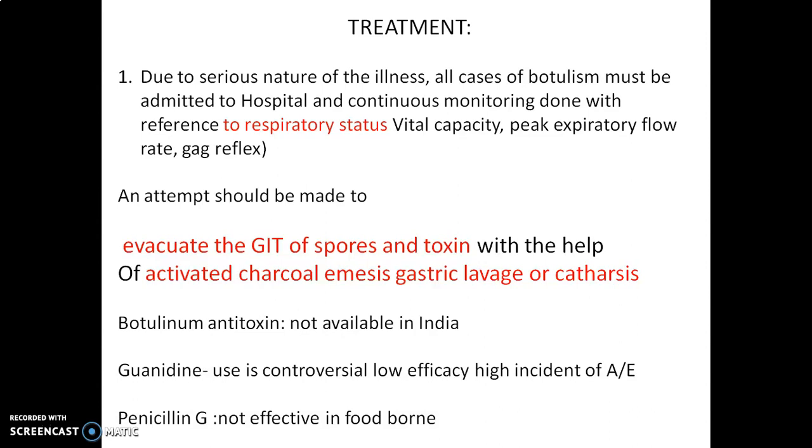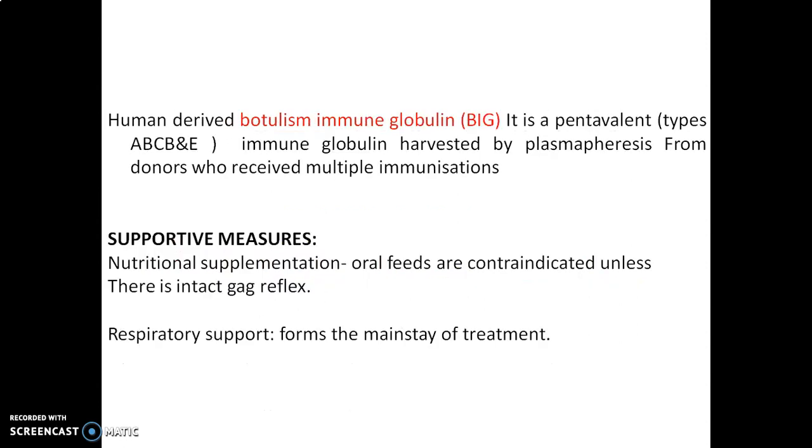Even botulinum antitoxins are available, but in the Indian market we do not have them, so only with supportive care should we manage the patient. Even guanidine use is controversial, because low efficacy can be seen and it has a high incidence of adverse effects. Penicillin G is not so effective in foodborne types of infection.